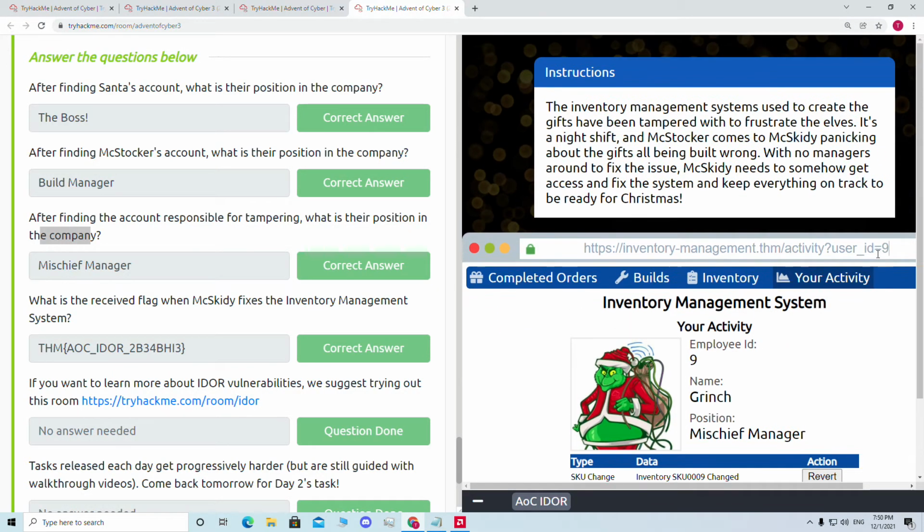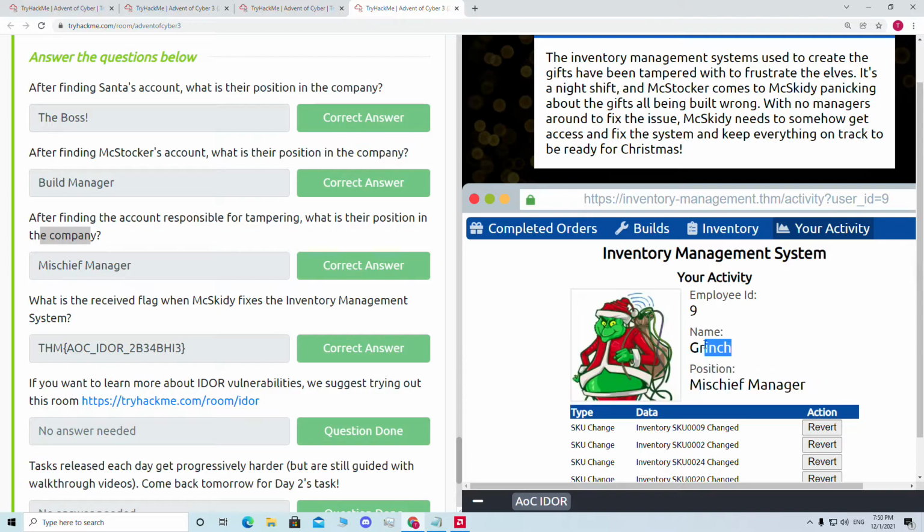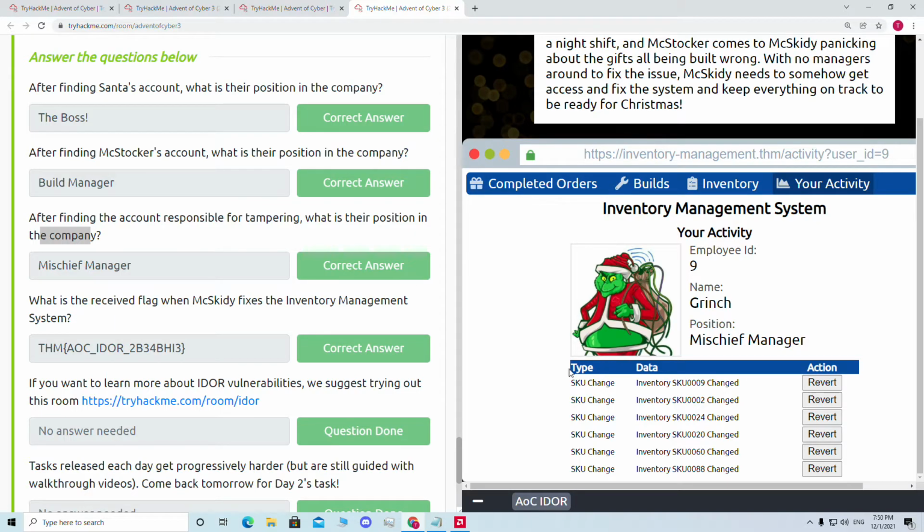Okay, so with user ID 9, we got this guy's account whose name is Grinch, and his position is mischief manager. And for his activity, we can see he did a lot of stuff. He's the guy who tampered with things, who messed up all the products and their serial numbers. So he's the guy responsible for the tampering. By changing this parameter's value to 9, we got access to his account, and we can see what he has changed. He changed all the things, and he is the guy responsible for the tampering. The question was, what is their position in the company? The position was mischief manager.